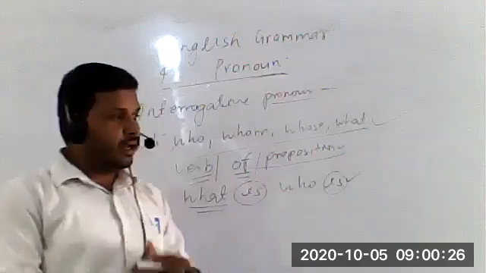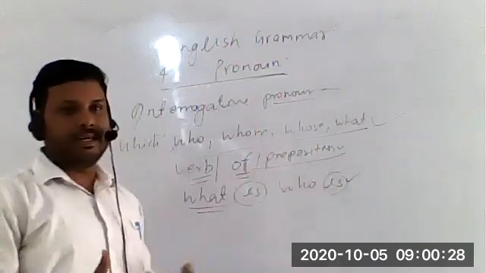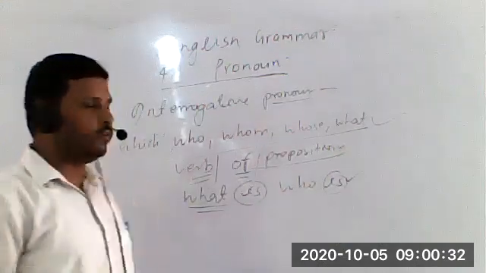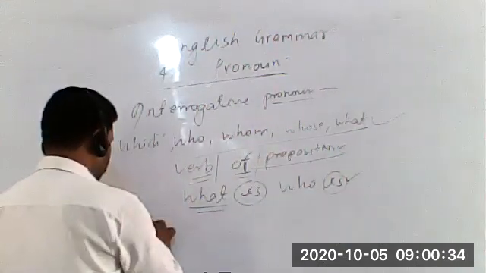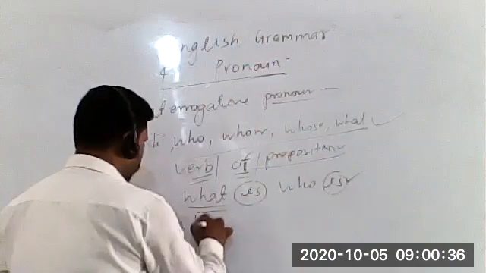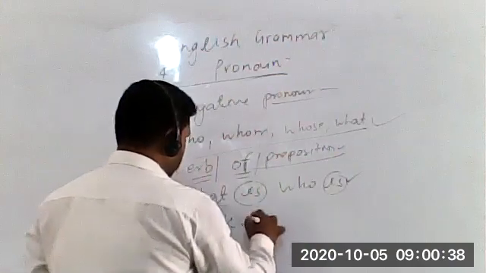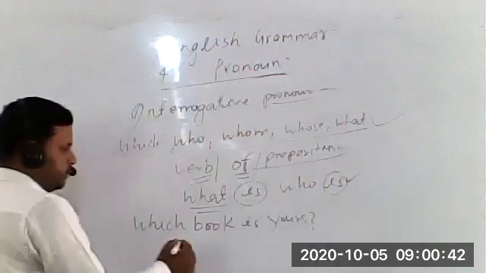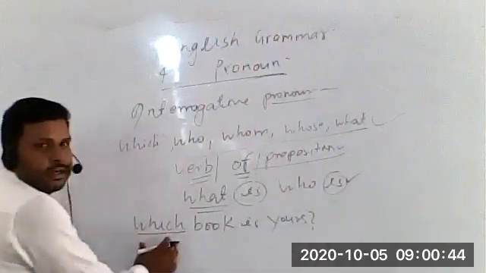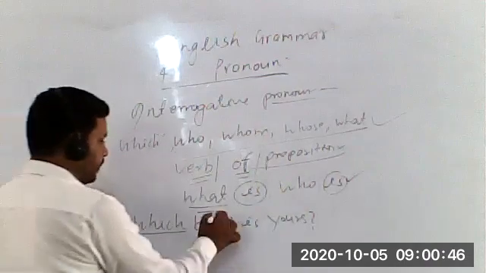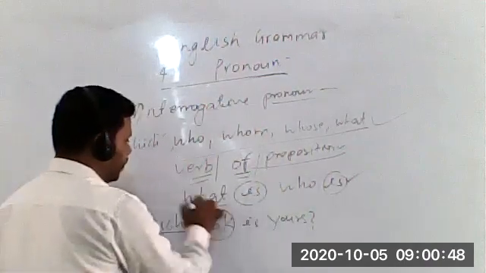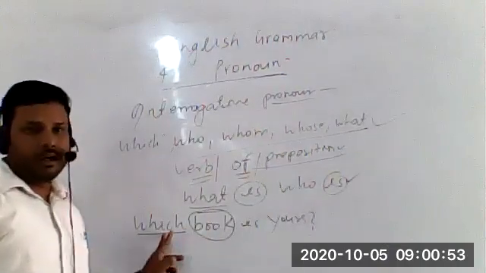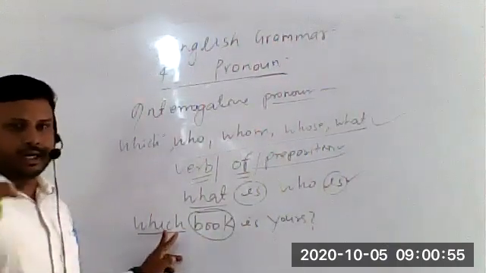If a noun is followed by these, then these become interrogative adjective. For example, if I write, which book is yours? Now in this example, students, you can clearly see which interrogative word has been used, but after this verb has not been used. Instead, a noun has been used. So in this sentence, it is not interrogative pronoun, it is interrogative adjective.